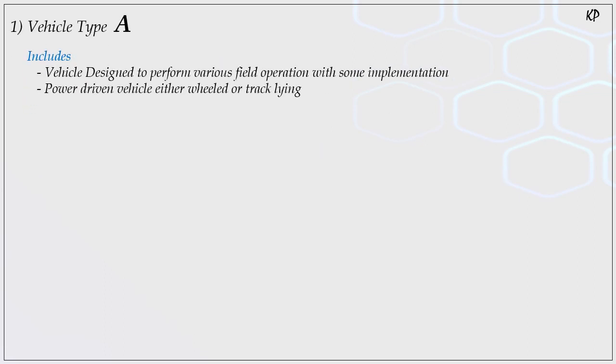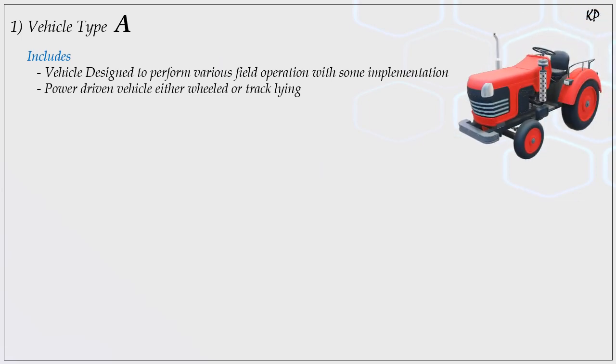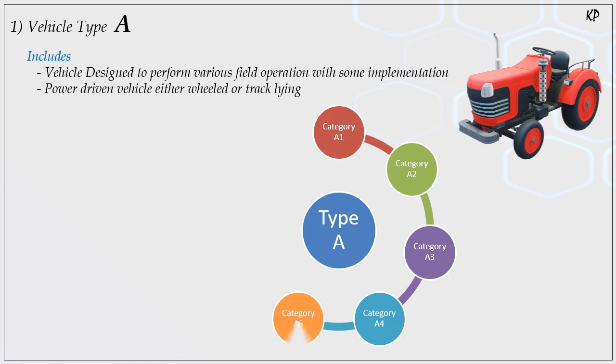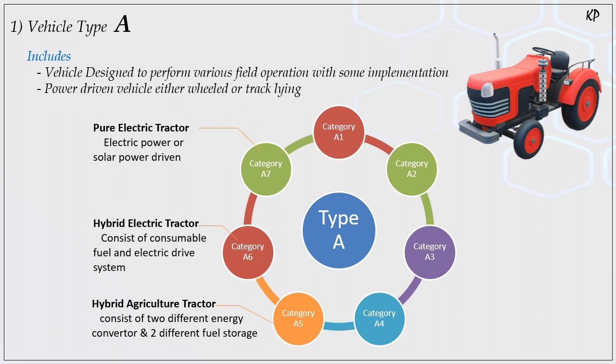So the first category is type A vehicles. Type A vehicles include your tractors, which can be used in field or forest. The tractor division, or type A, is divided into 7 types. Which 7 types? Category A1, A2, A3, A4, A5, A6 and A7.